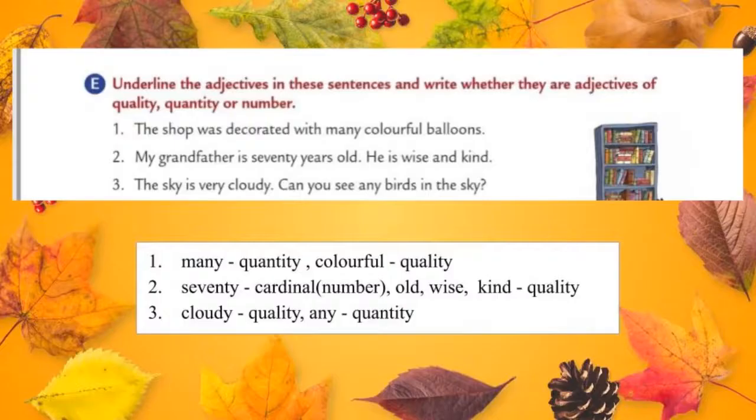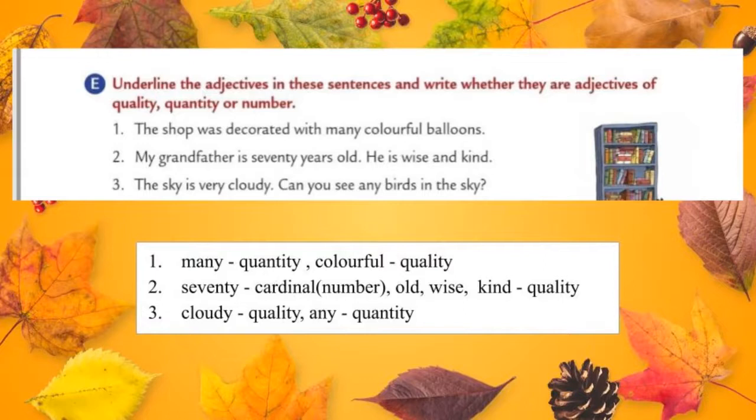Okay students, let's move to the next exercise, that is underline the adjectives in these sentences and write whether they are adjectives of quality, quantity or number. They gave some sentences. First of all, we should read the sentences properly and then underline the adjectives. Later we can write whether the adjectives come under the category quality, quantity or number. Let's do the first one.